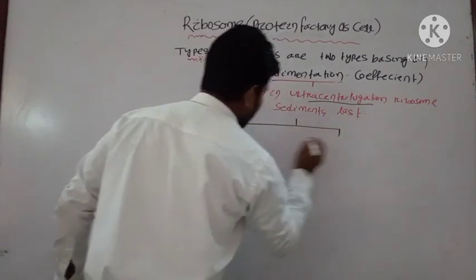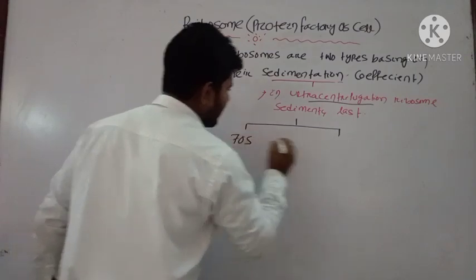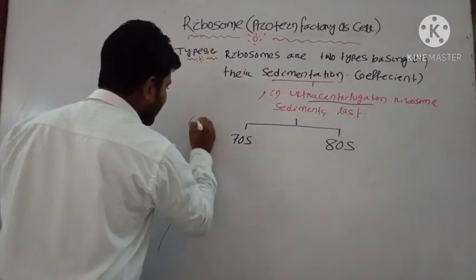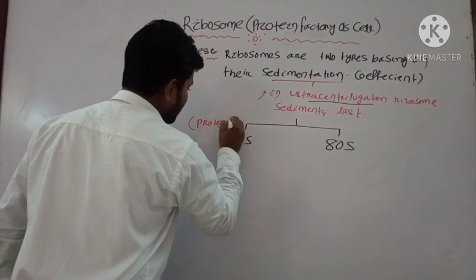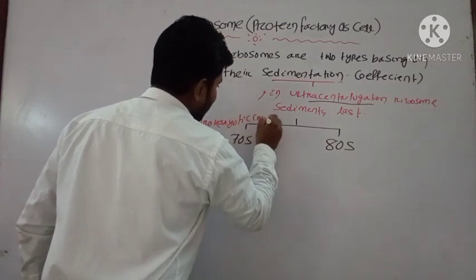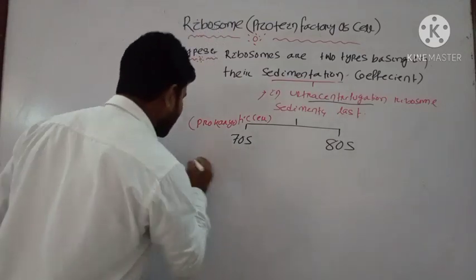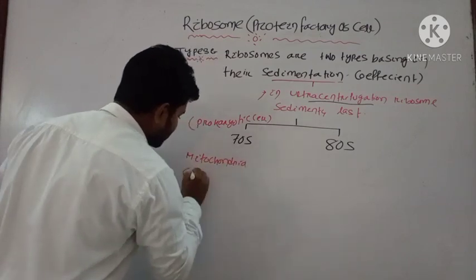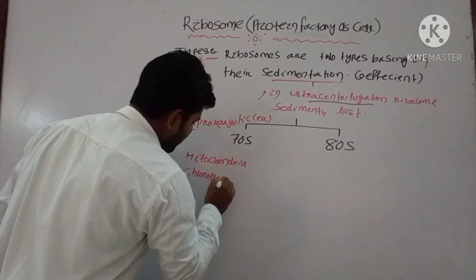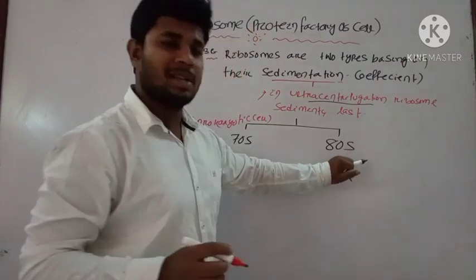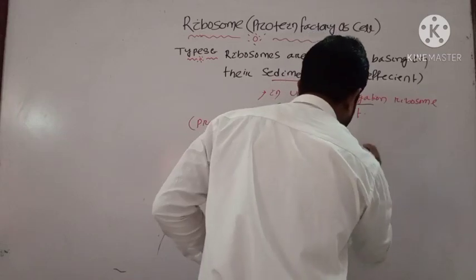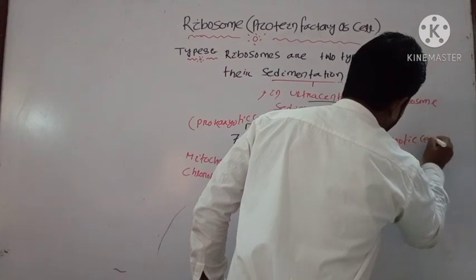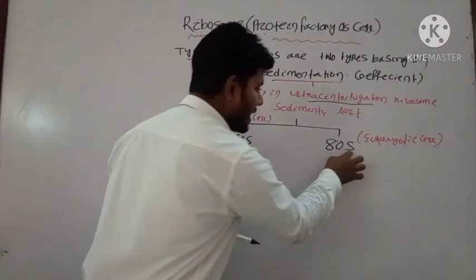Ribosome may be of two types. One is your 70S ribosome and the other is 80S ribosome. 70S ribosomes are mostly found in prokaryotic cells, where they are freely present in the cytoplasm, and also we can find them in mitochondria and chloroplast. Okay, then 80S ribosomes are present mostly in eukaryotic cells.